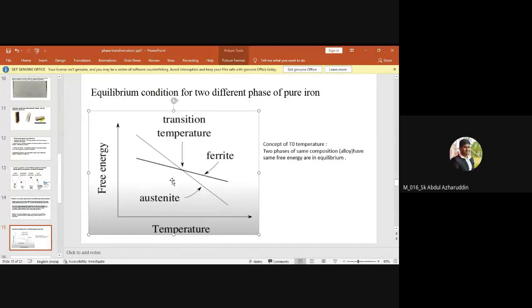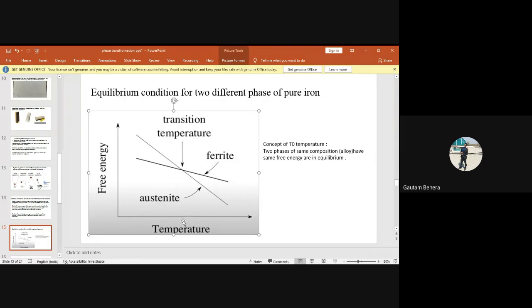So that means I have three temperatures. One temperature is the intersection point. If you are at the intersection point temperature, there will be no phase transformation, because both phases have the same free energy. Free energy of ferrite is equal to free energy of austenite at the intersection point, right?